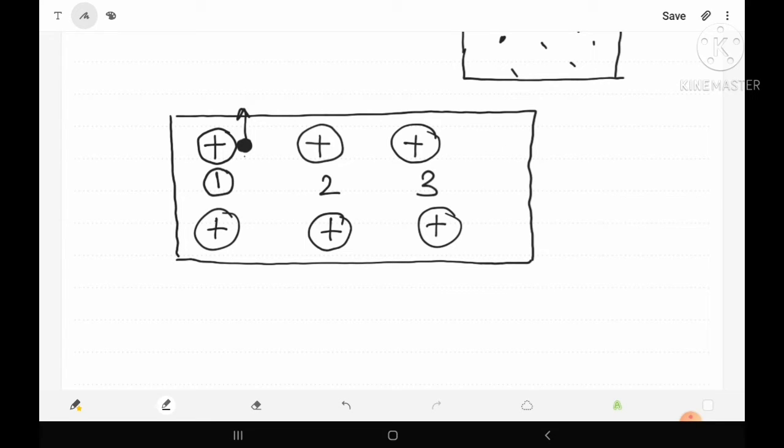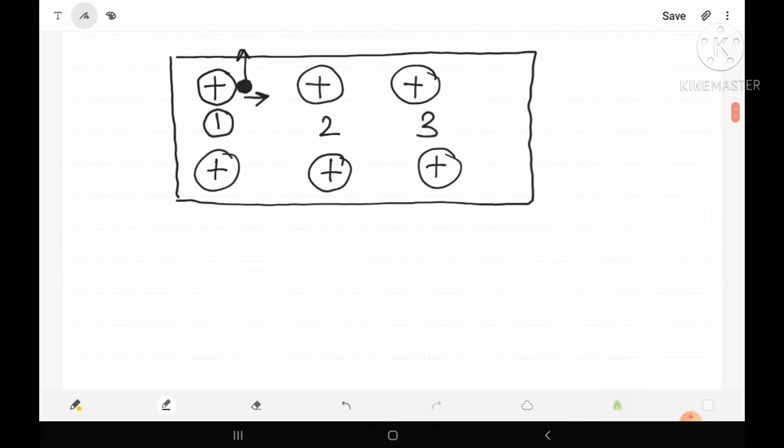Now as this electron moves away from atom 1, let us study the graph of the electric field with the distance. Suppose this is the electric field, and along this direction let us consider the distance. Here suppose this is the distance between two atoms.